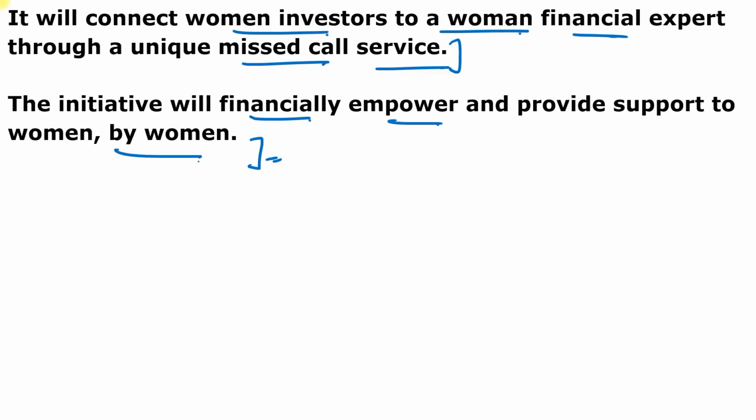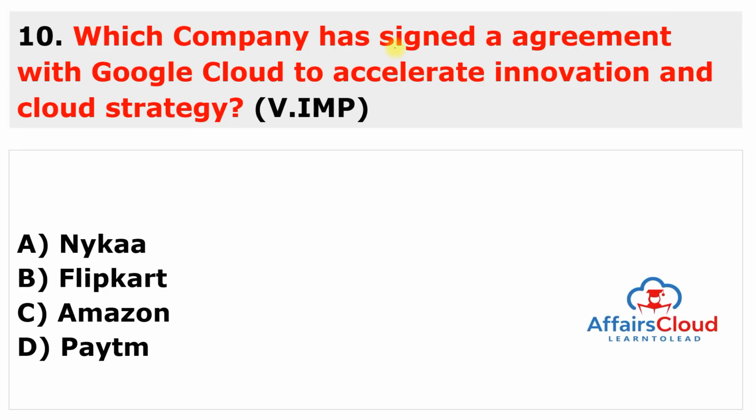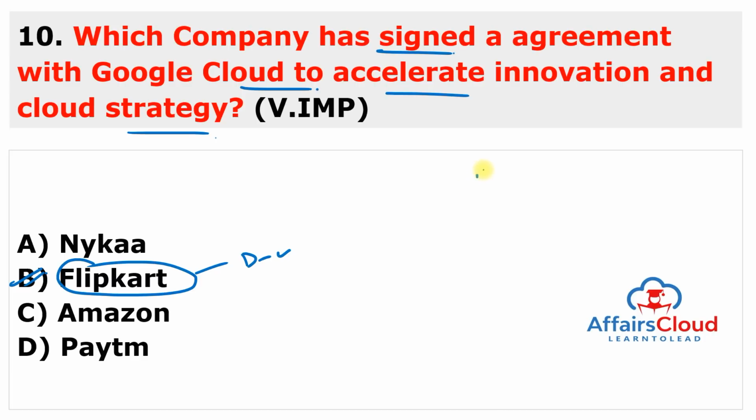Moving to the next question. Which company has signed an agreement with Google Cloud to accelerate innovation and cloud strategy, or you can say just to transform the digital journey of this company? The name of this company is Flipkart. So the answer to this question is B. Flipkart, which is a leading digital e-commerce entity, has entered into a multi-year strategic partnership with Google Cloud to accelerate Flipkart's innovation and cloud strategy.